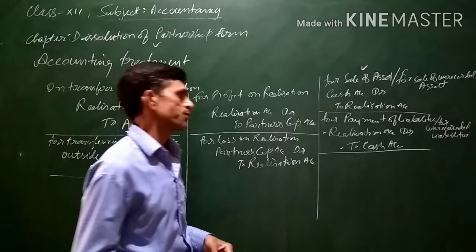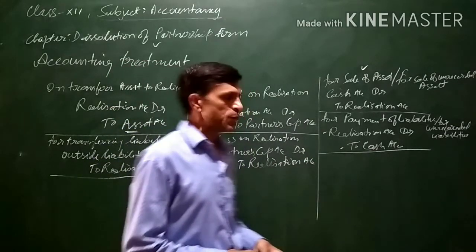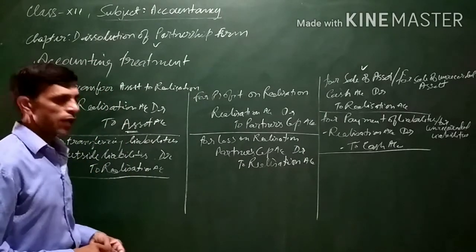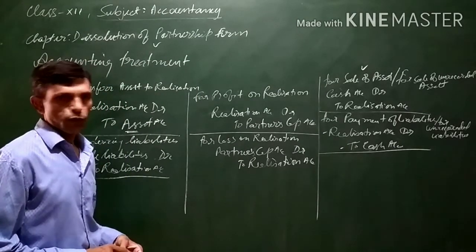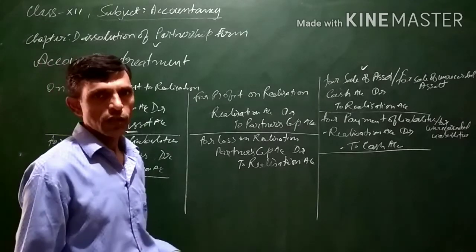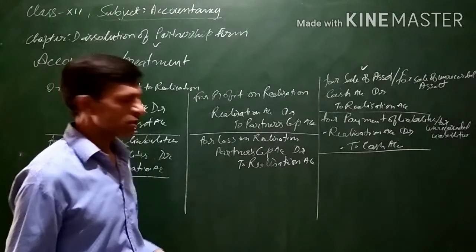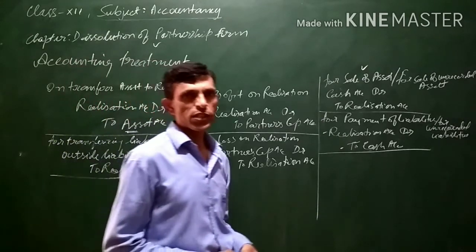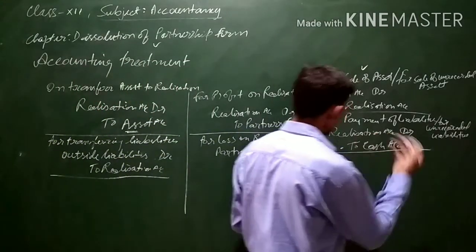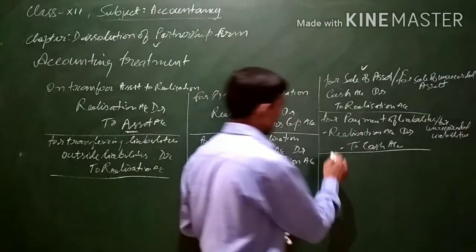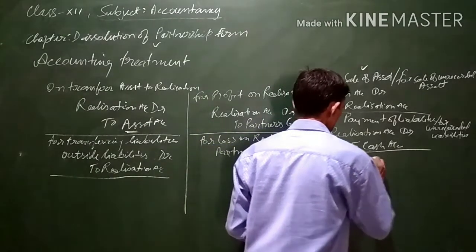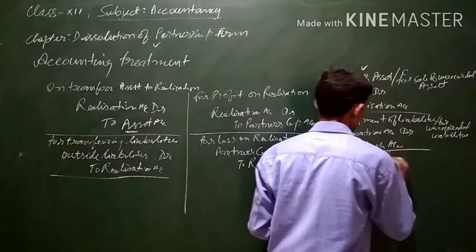Now, sometimes it may also happen that realization expenses have to be borne. Generally, the realization expenses will be paid by the firm. When realization expenses are paid by the firm, the entry will remain the same for payment of realization expenses.